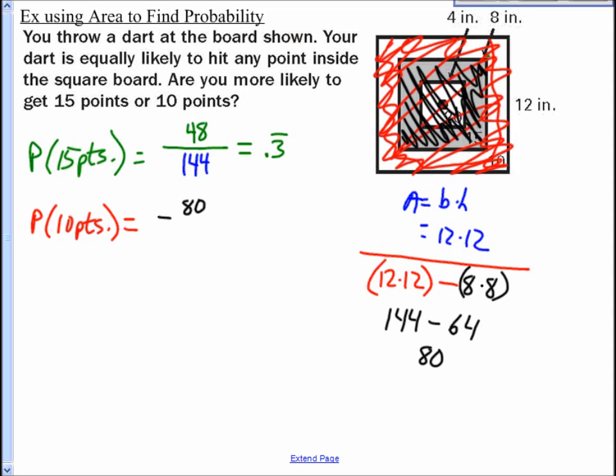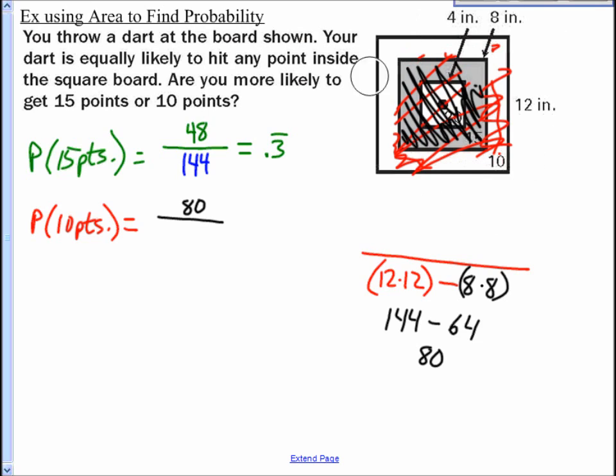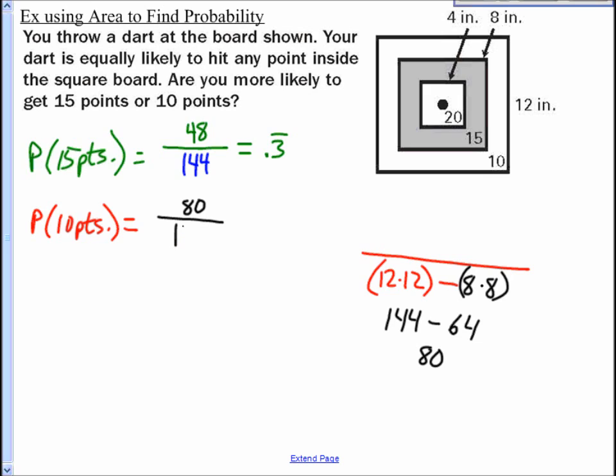So again, that stripe on the outside is what we just figured out by taking the big red area minus the black area. And it's out of the entire dartboard, which is base 12 times height 12, so 144. So 80 out of 144 ends up giving you 0.556.